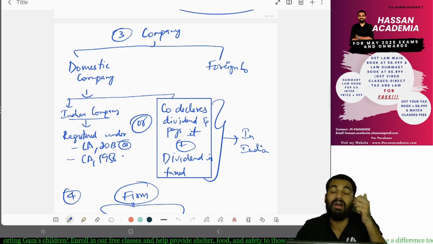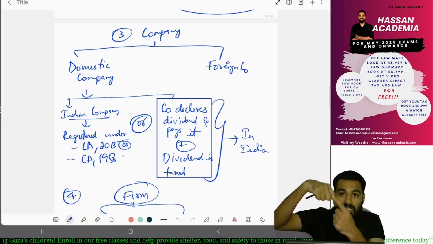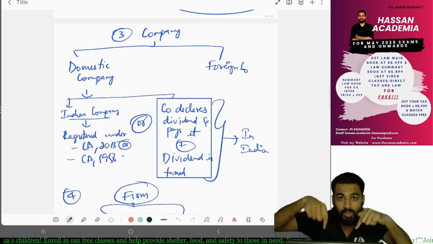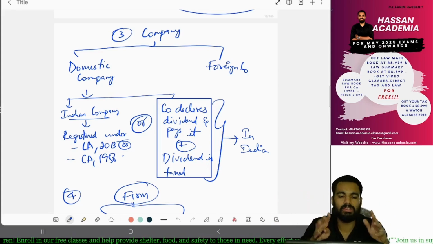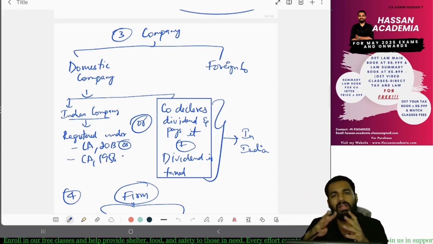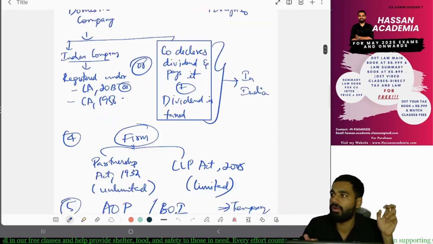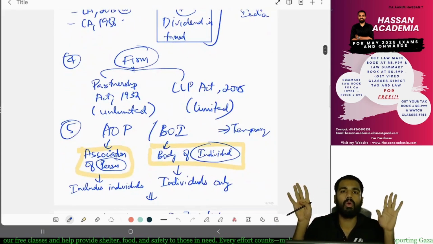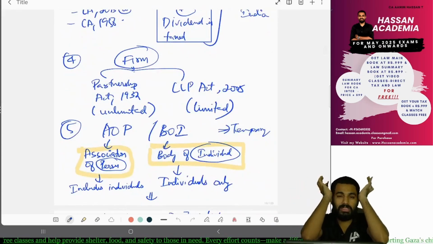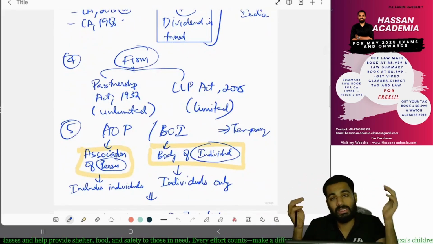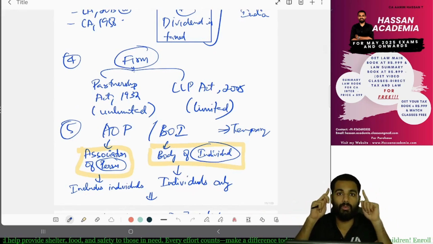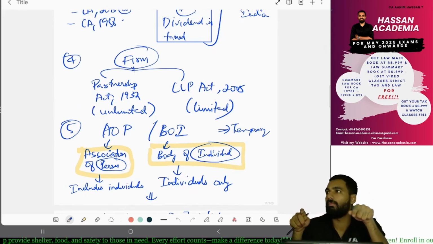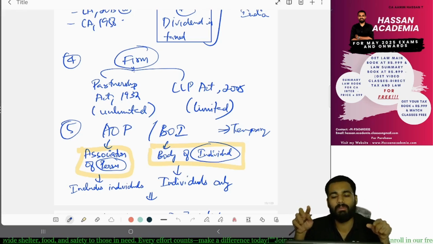and that dividend paid in India is also taxed in India, then in that situation it will be considered a domestic company. Every other company is a foreign company. Yes. And firm means what? Generally in our head, firm means partnership firm. But as per the Income Tax Act, if the word firm is mentioned, it also includes LLP, limited liability partnership.